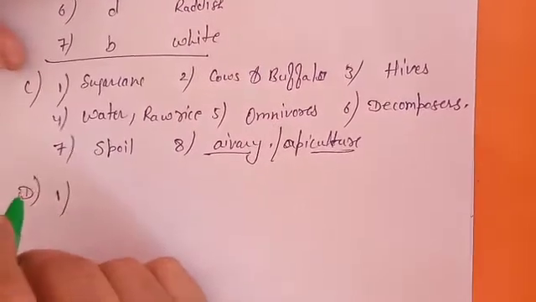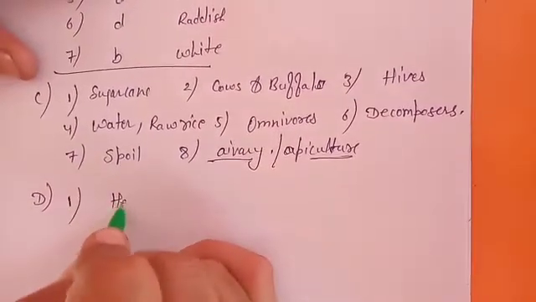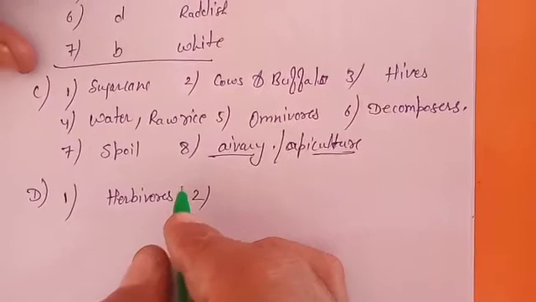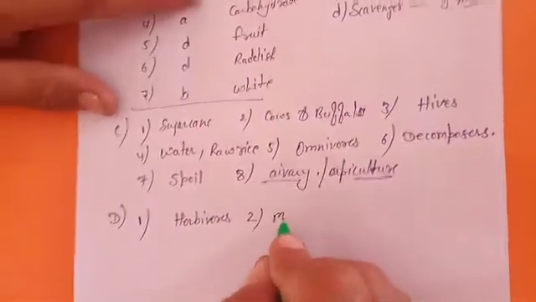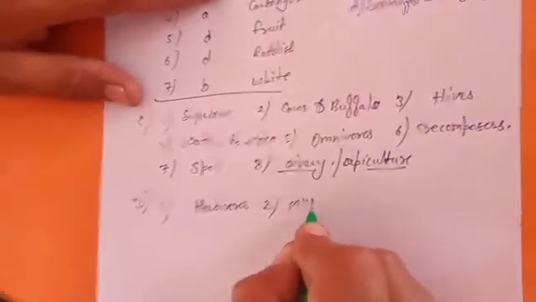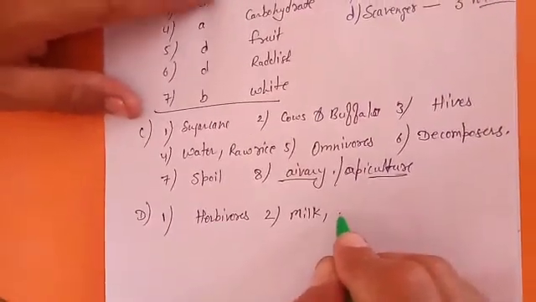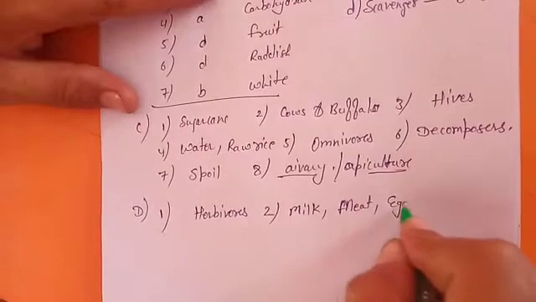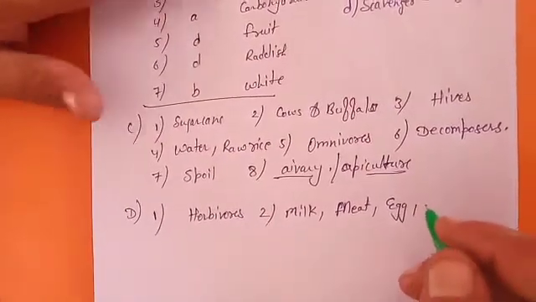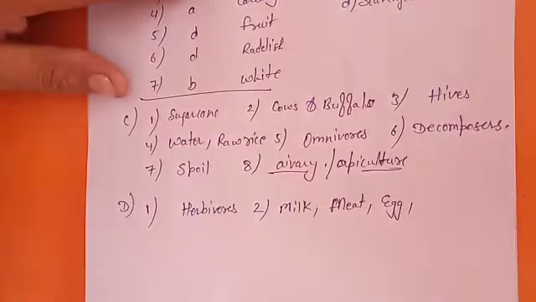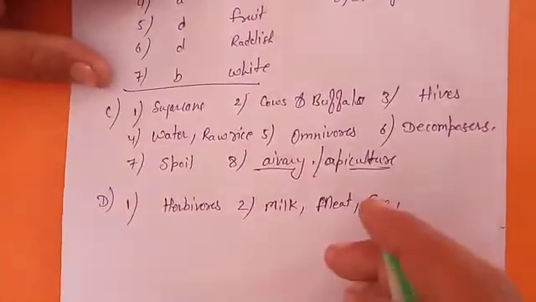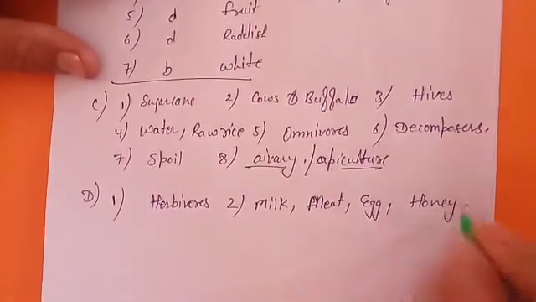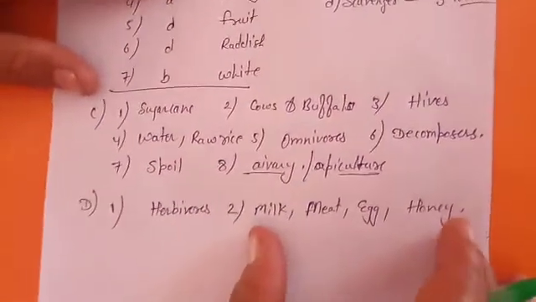First, what are the animals that eat only plants and plant products called? They are called herbivores. Second, name 4 food items we get from animals: milk, flesh or you can write meat, egg, and honey. Okay, these are the 4 examples which we get from animals.